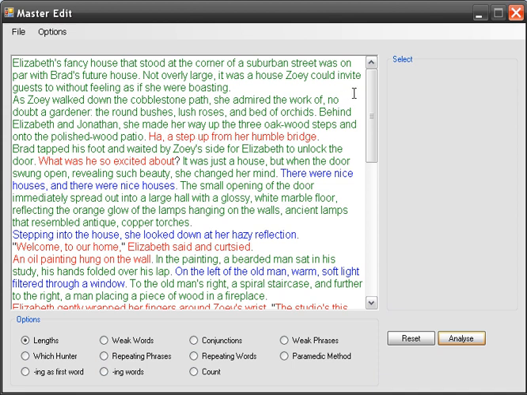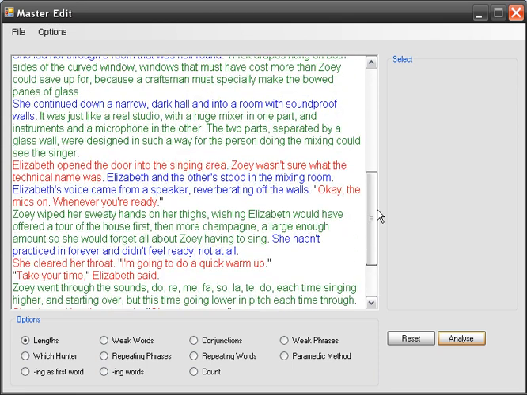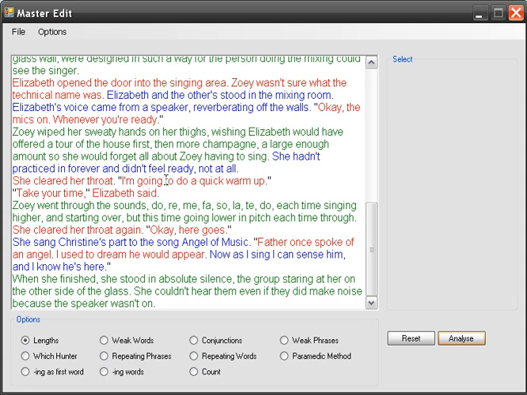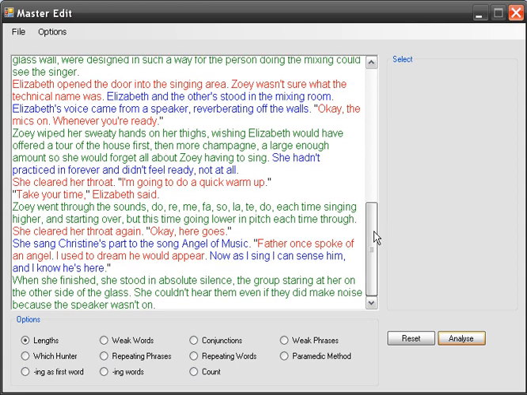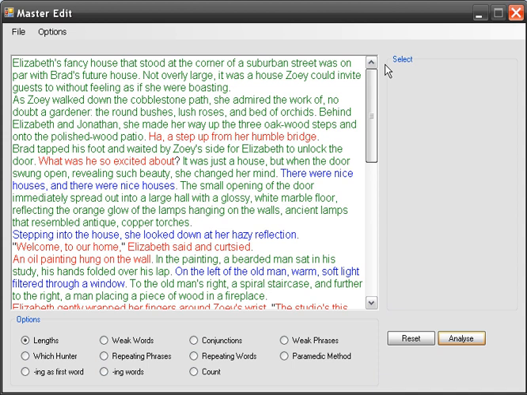And so you don't want very many red sentences, and the main place they're going to show up is in dialogue. You can see them showing up a lot here in dialogue. And then you want a decent amount of blue sentences, but mostly you're going to have green. But you don't want huge chunks of green either.